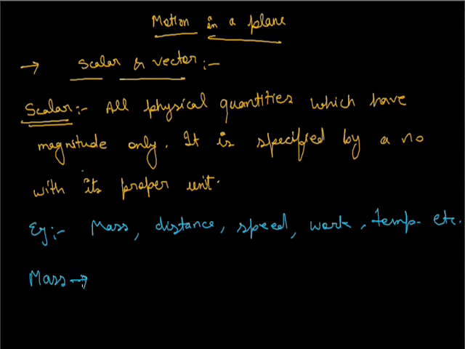First is mass. For defining the mass, we do not need to define the direction of that quantity. For example, if I say a book has 5 kg mass, then we can measure it from north, south, east, west, etc. It remains the same.